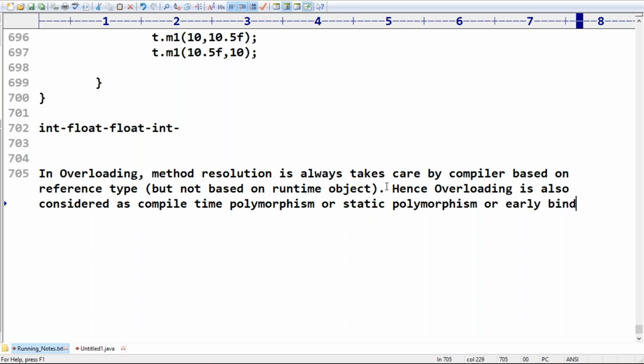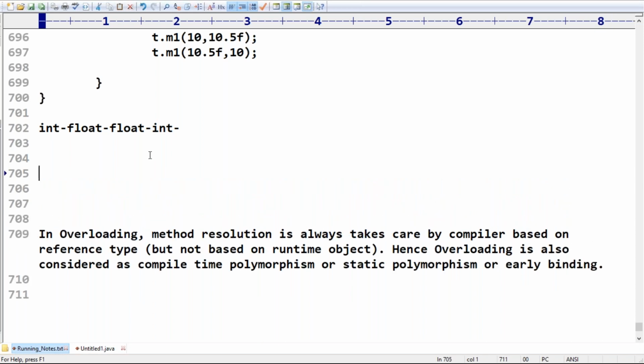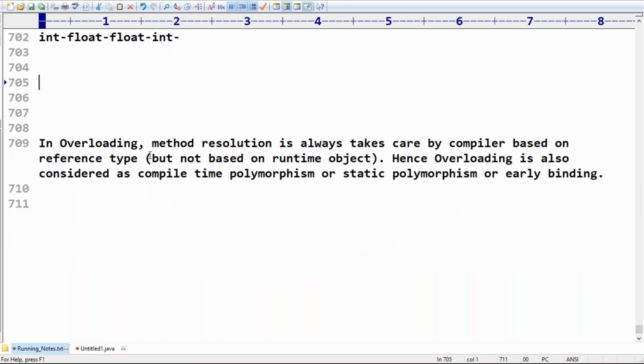These are various other words for overloading. Remember this one, sir. In overloading, method resolution is always taken care of by the compiler based on reference type, but not based on runtime object. Hence, overloading is also considered compile time polymorphism or static polymorphism or early binding. Any doubt about this? Friends, are you in the position to understand?